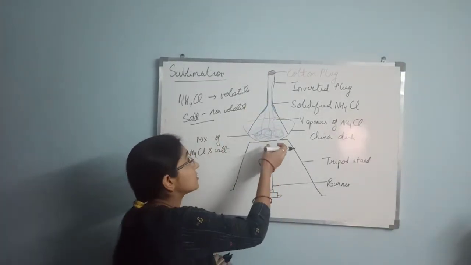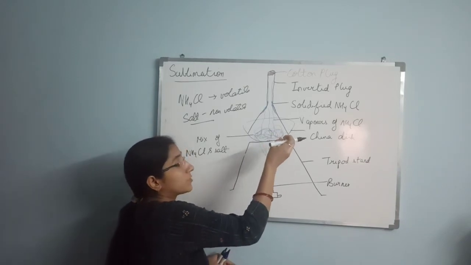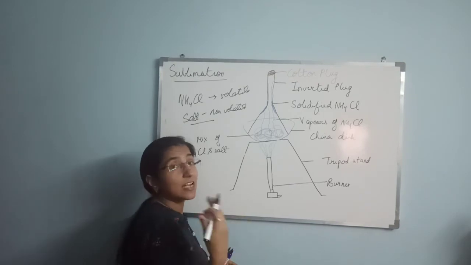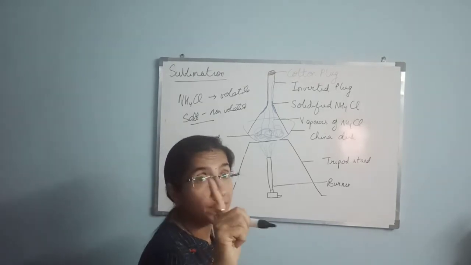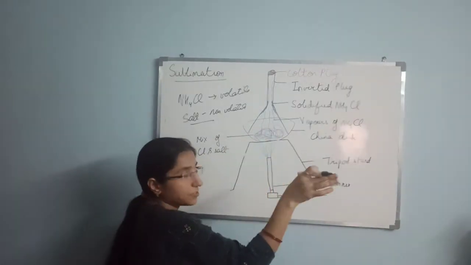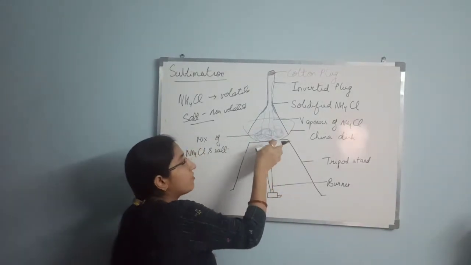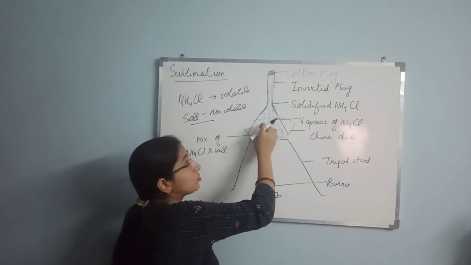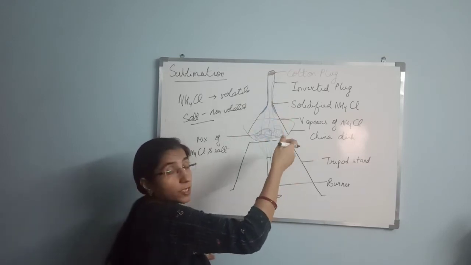When we have kept this, then the thing which is quite volatile in nature will start to convert into the vapor without coming in the liquid state. So in this case, NH4Cl is volatile, so when we start heating it, ammonium chloride, which is in the solid form, will start to convert into what? Vapor state.